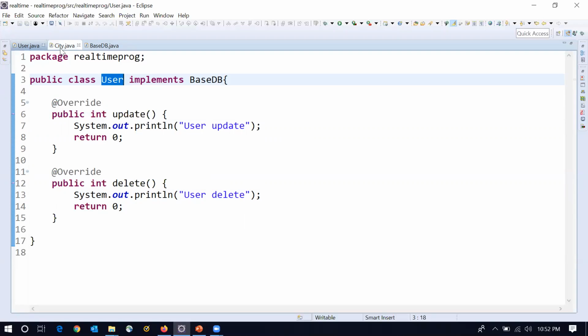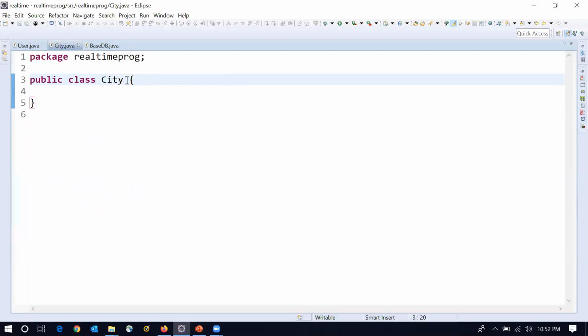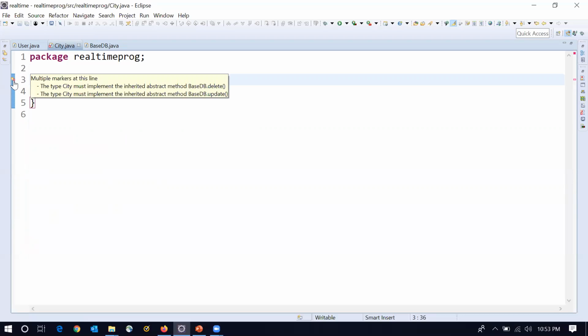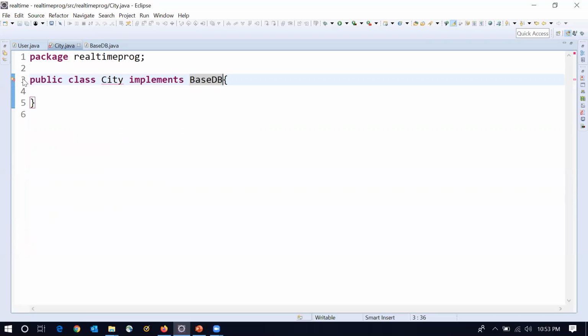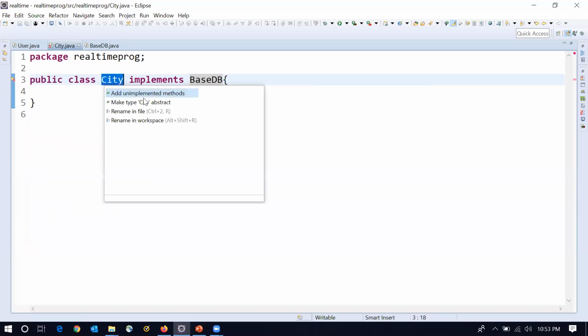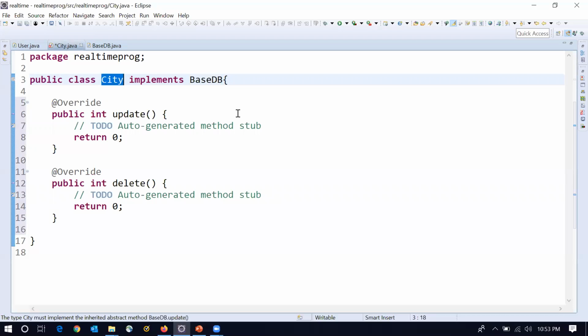Fine. Let me take another class, because within a project there can be multiple classes implementing the same interface. Now I have another class called City, which is performing the DB operations related to the city. Now City implements BaseDB. Again the same thing: because City is implementing BaseDB, it is now the responsibility of City to implement all the abstract methods.